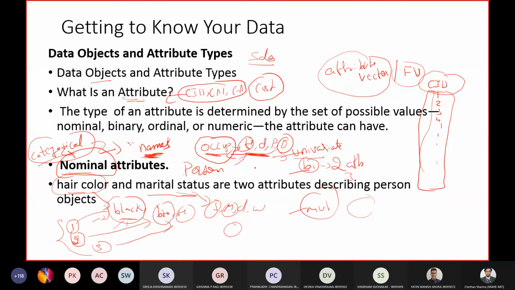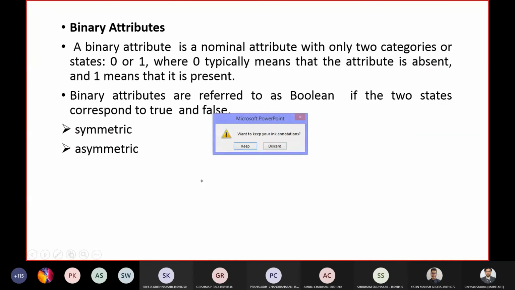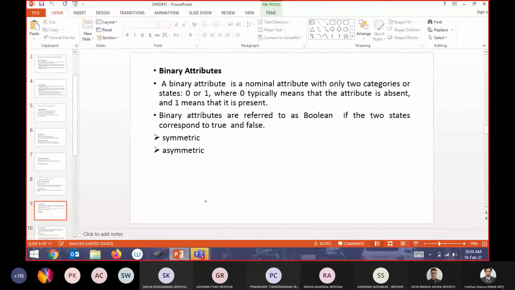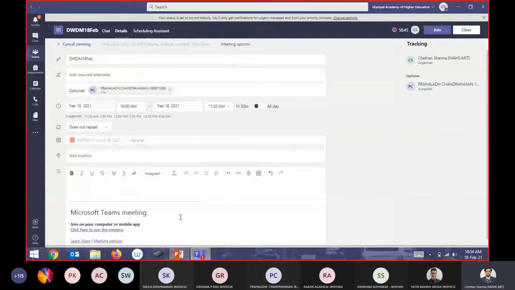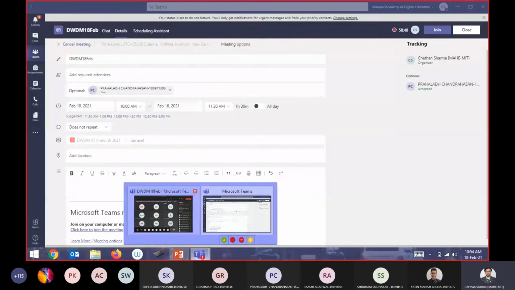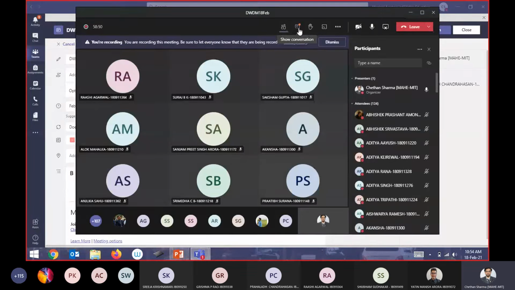Anyone? Or should I call specific names? Don't type. If you type, nothing would be visible. Just unmute and speak up.